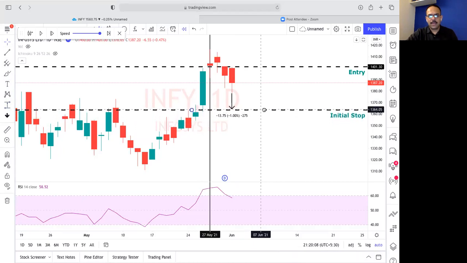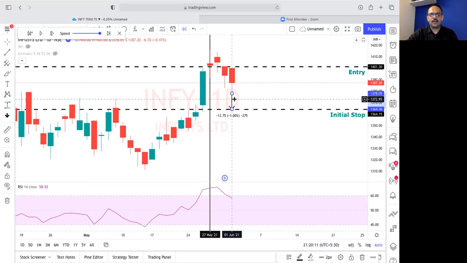So now my exit moves here below the red candle, because it pushed the RSI below 60. So any day I will calculate 1% from the low of that candle. Any day, if the share closes below this line, then I will exit, or I will keep on waiting.